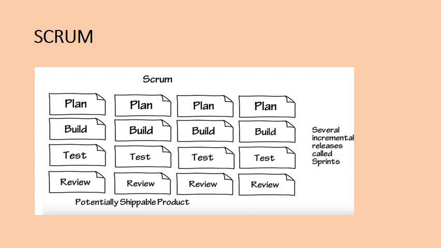But in agile terminology, in Scrum, we call this a sprint. So just remember, we will perform all the tasks, plan, build, test, review, but we will not perform all the tasks together. First we will work on one function, then on the next function, and then another. So each increment is known as a sprint.